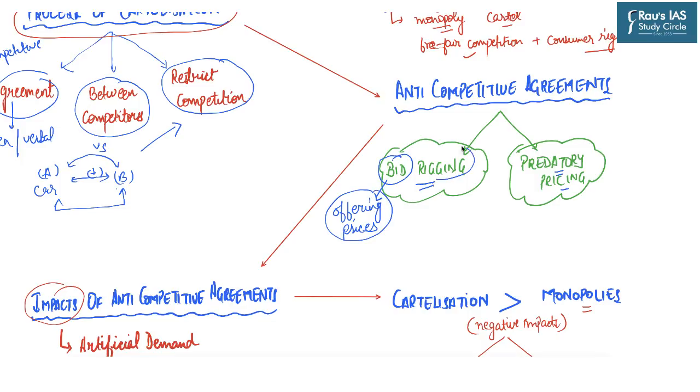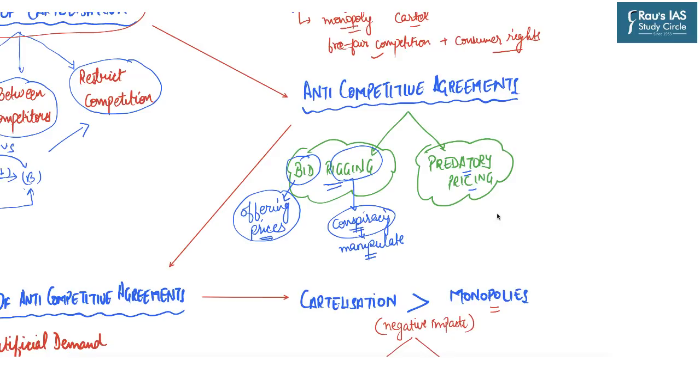And rigging is when the parties enter into a conspiracy to manipulate certain things. So bid rigging is when different parties enter into a conspiracy to manipulate the prices which are being offered. And the second is predatory pricing. Now this is also a simple term.